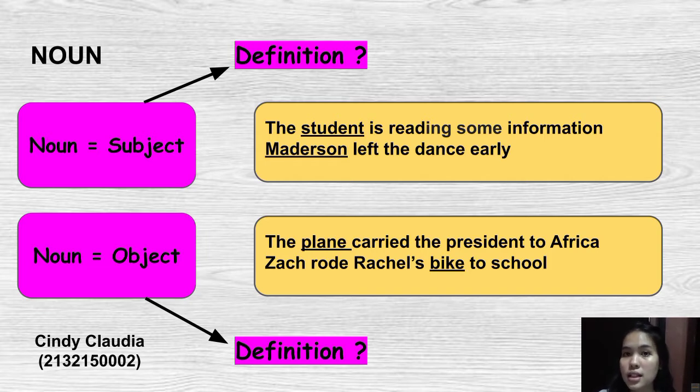What is the definition of noun as object? A noun can be used as the object in a sentence. An object is the person, place, or thing that receives the action. For example, Jack rode Rachel's bike to school. In this sentence, the word bike is being used as the object of the sentence because someone else is doing the action. Bike is receiving the effects of the action.